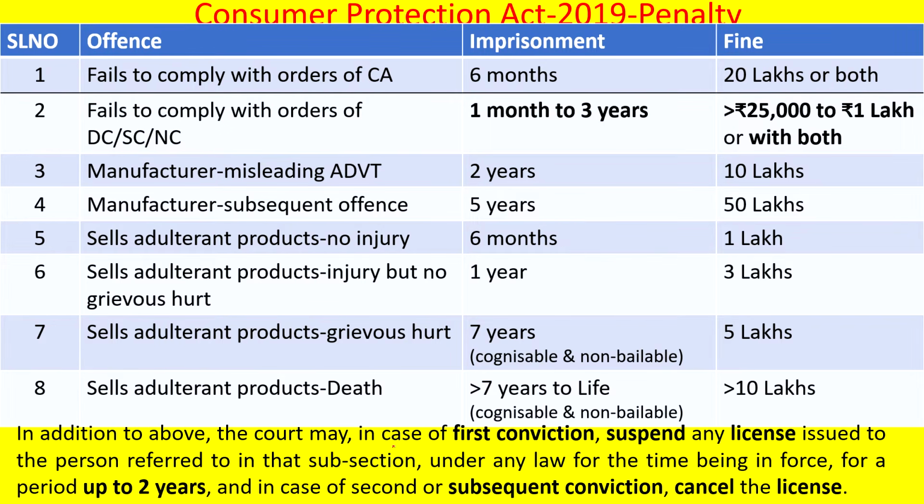Now, at a glance, there are some offences, imprisonments and fines that are imposed under this act. We will see them one by one. Fails to comply with the orders of the central authority: if anyone fails to comply with the orders of the central authority, the central authority can impose 6 months imprisonment and a fine of 20 lakhs, or both.